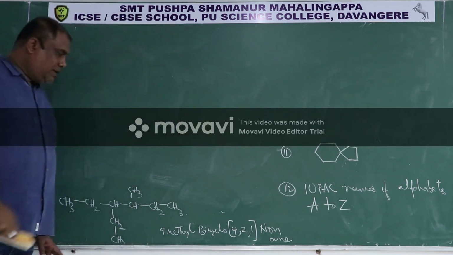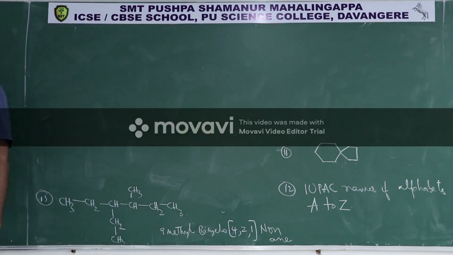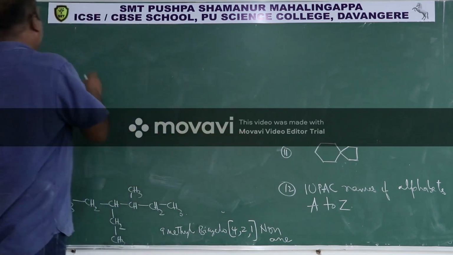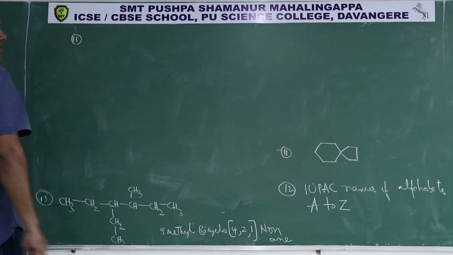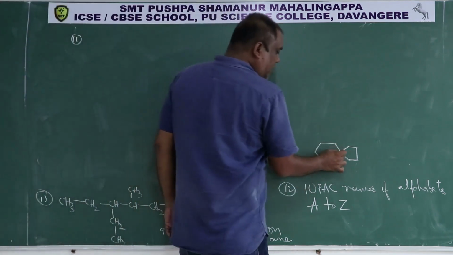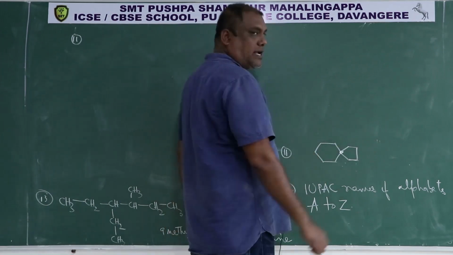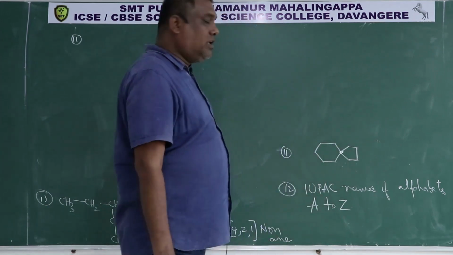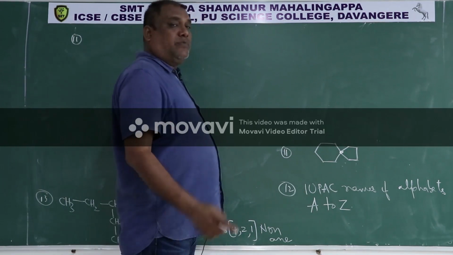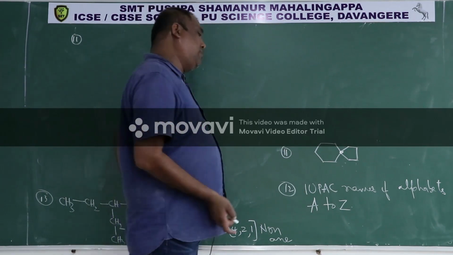Then we have 3 more problems to solve. Now coming to this 11th one, here it is a spiro compound because 2 rings are connected by only 1 common carbon. The rule is, we should start giving numbers from the carbon adjacent to the spirocarbon.